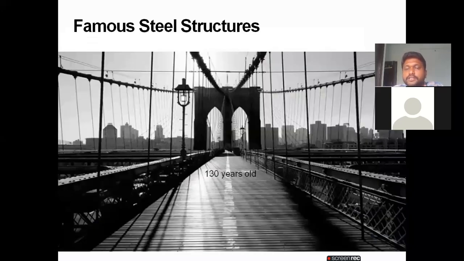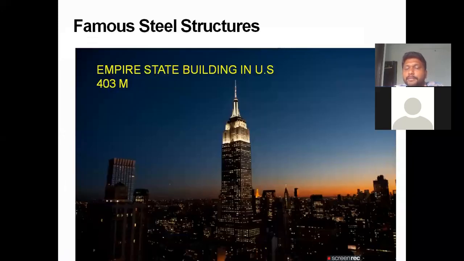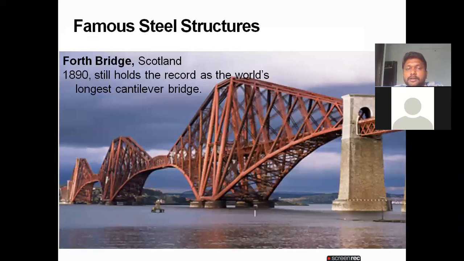This is also a 130 years old bridge, the Brooklyn Bridge, which is located in New York, USA. And this one is the Empire State Building in the US, 403 meters height. And this one is the Scotland Bridge. That is the 4th bridge.